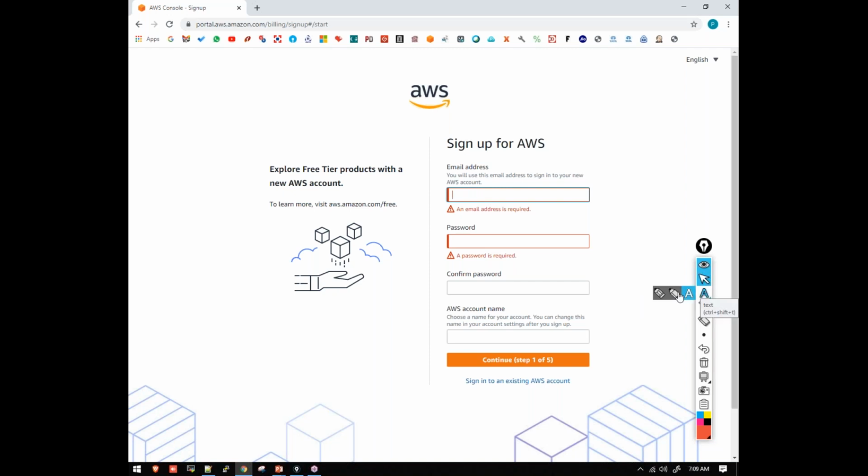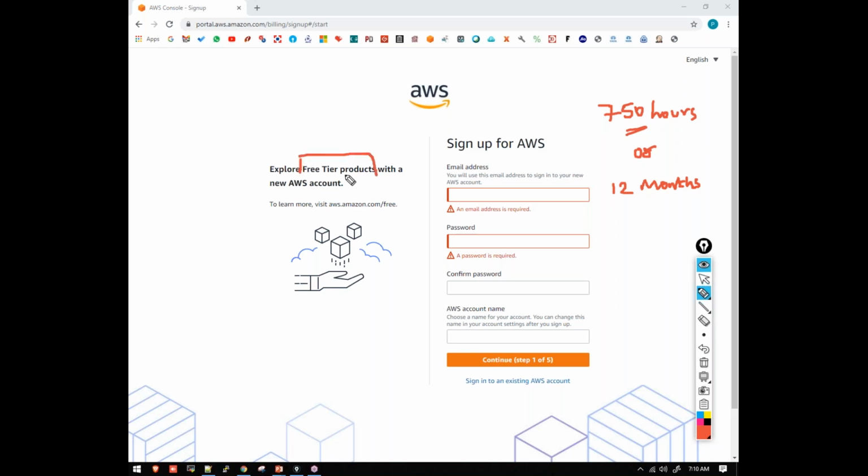By default you'll get 750 hours of free training. You can practice for 750 hours or 12 months, whichever comes first. If the 750 hours are not consumed within 12 months, your free tier account will expire. So you'll be getting a free tier account, guys.